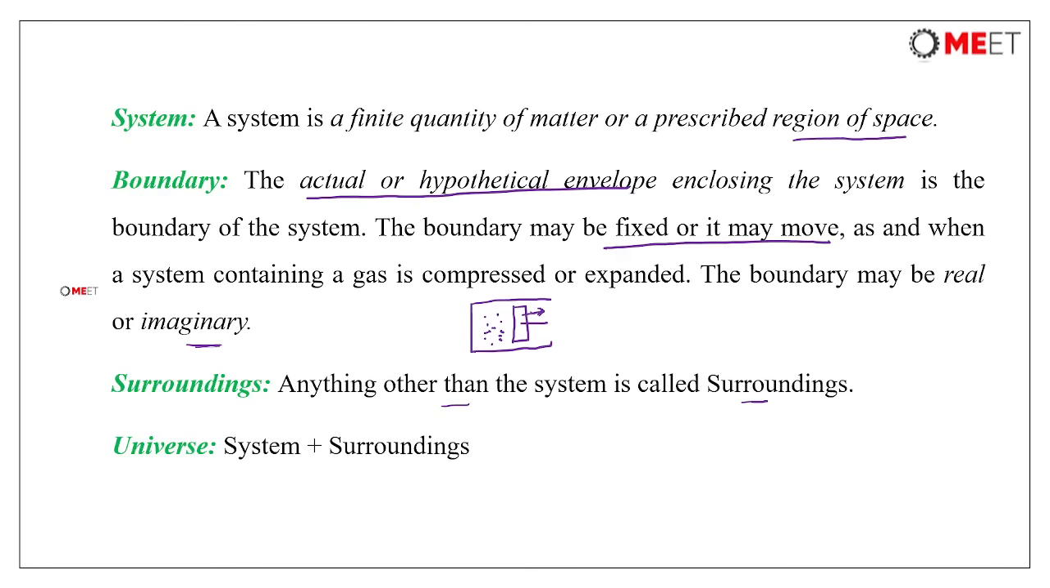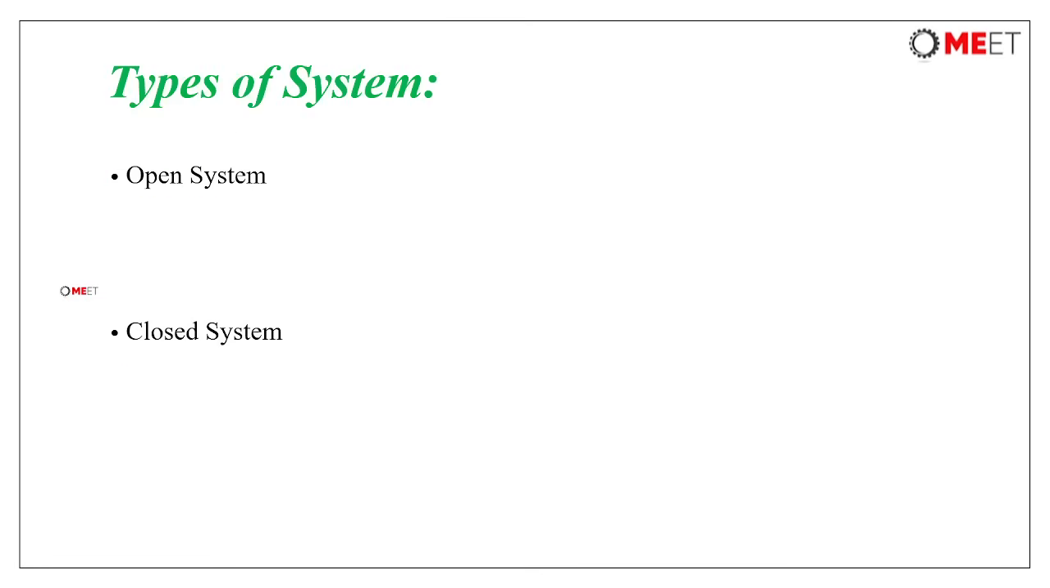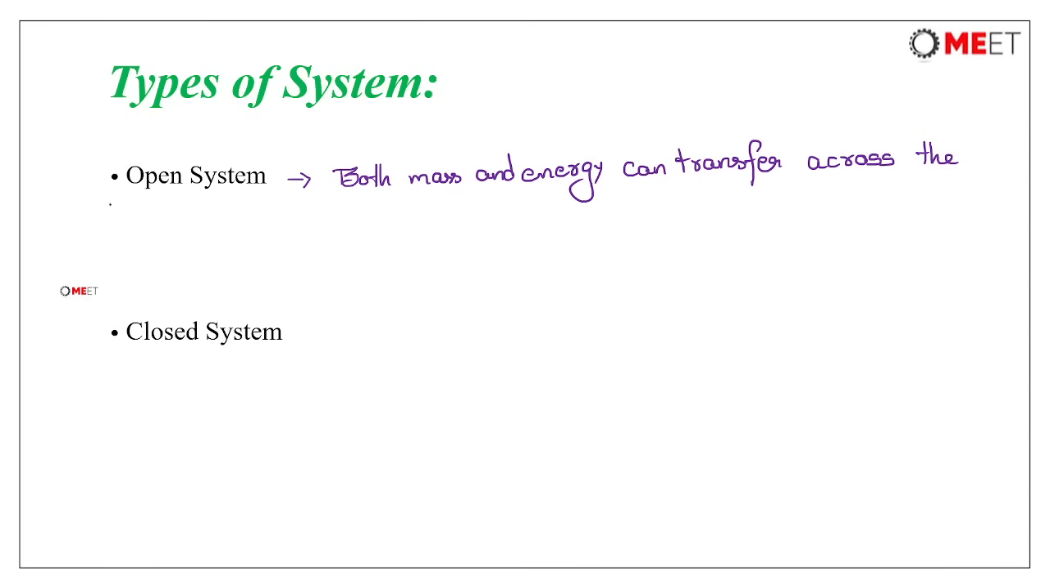Now, let's go for the types of system. We have open system, closed system, isolated system, and adiabatic system. Coming to the open system, in case of an open system, both mass and energy can transfer across the boundary of the system.